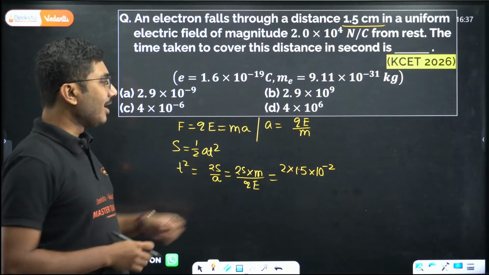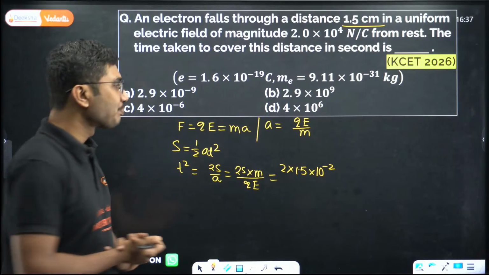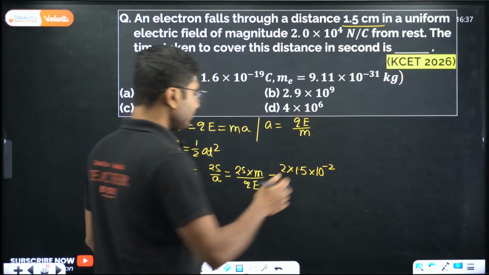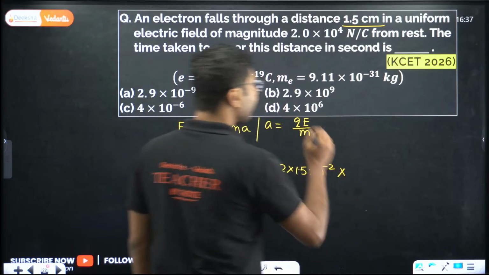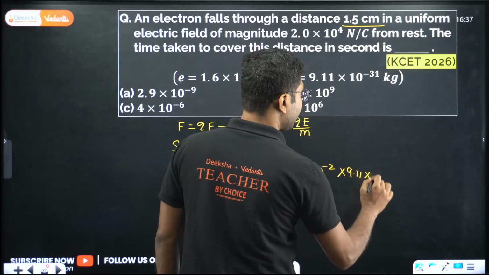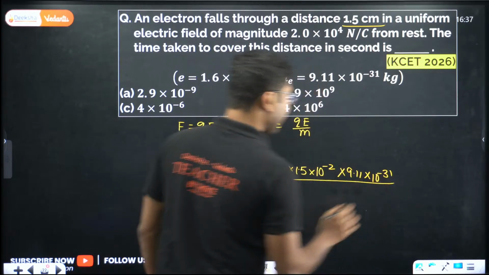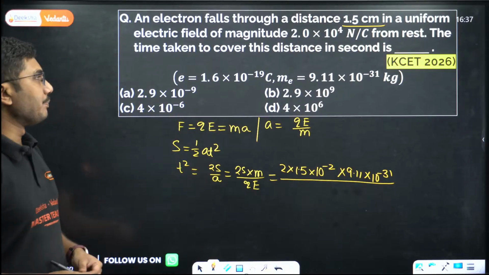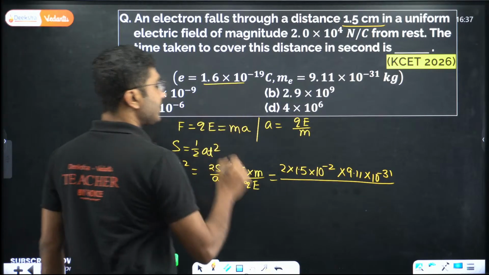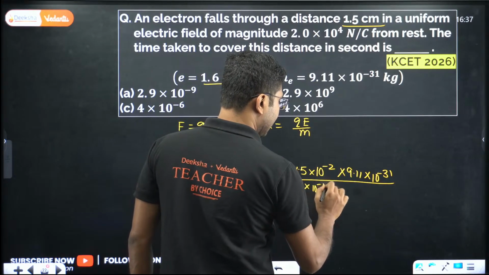Let's see. So 2 into 1.5 into 10 to the power of minus 2. You have to convert it into SI unit. The mass of the electron is given, 9.11 into 10 to the power of minus 31, divided by Q into E. So what is Q? For an electron, the charge of an electron is 1.6 into 10 to the power of minus 19.